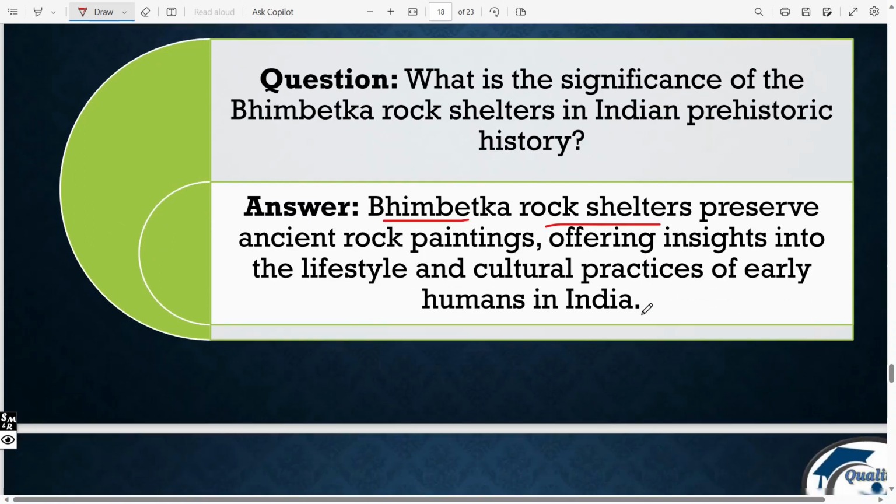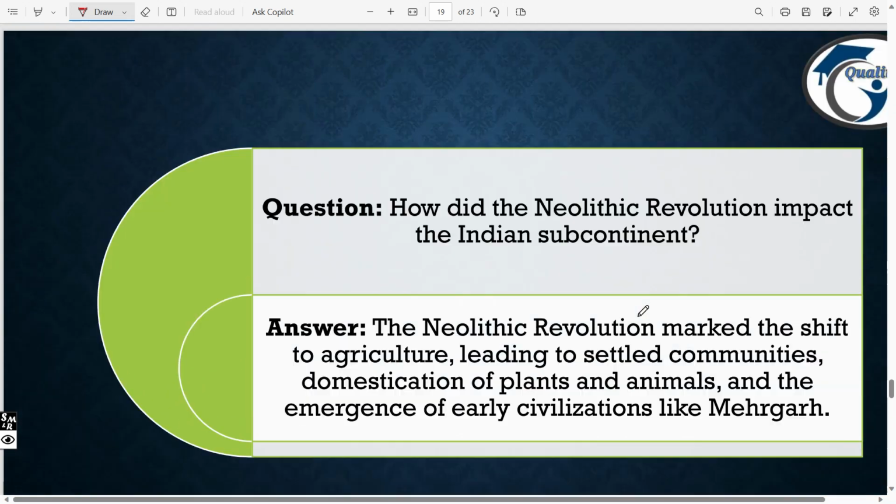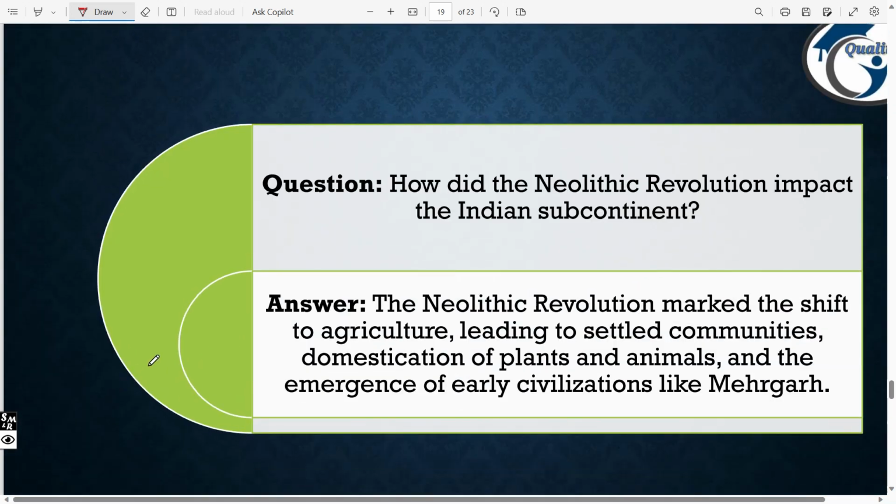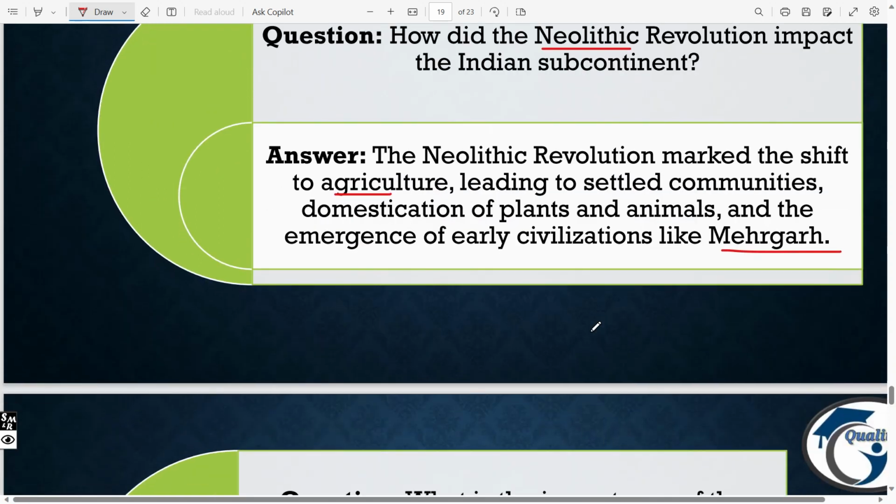Okay, the next question. How did the Neolithic revolution impact the Indian subcontinent? So, after the Neolithic revolution, how was the Indian subcontinent changed? The Neolithic revolution marked the shift to agriculture, leading to settled communities, domestication of plants and animals, and the emergence of early civilizations like Mehrgarh. Hope you got this point.